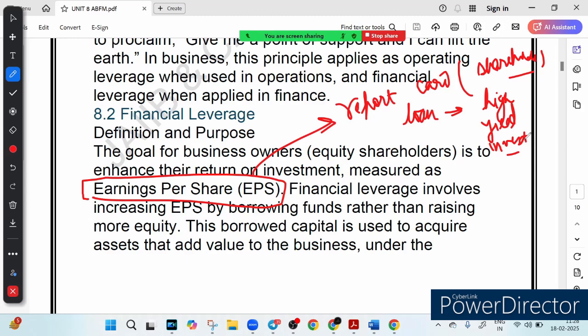But wait, does financial leverage always work, or is there any catch? Stay tuned as we explore both the power and the risk of leverage in the next part.